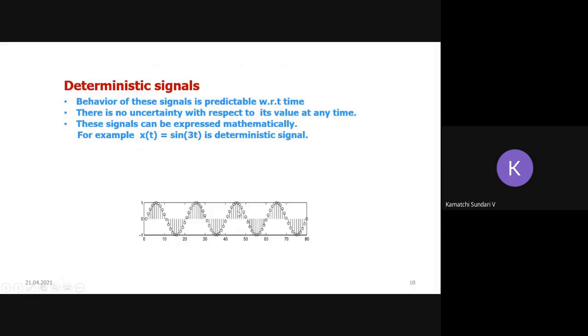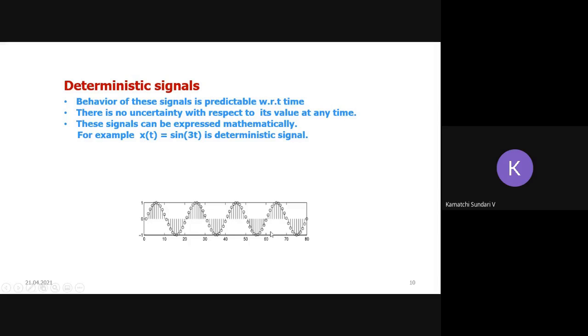So look at this diagram. Here it is a sine waveform. Here my cycle starts at this point. From the 0 point, the amplitude goes on increasing and reaches the maximum value, and again it decreases and reaches the maximum value in the negative direction, and again comes back to the 0 position. So this is my one cycle. The same set of signal will be repeated again and again, right?